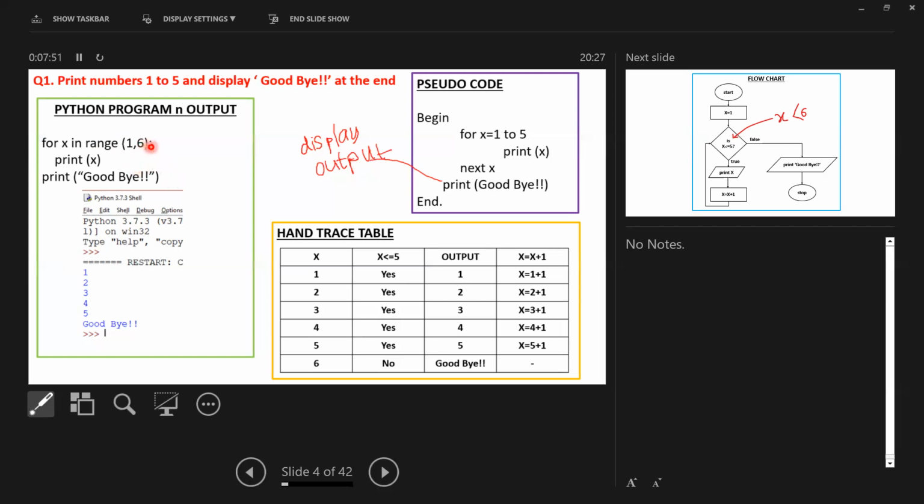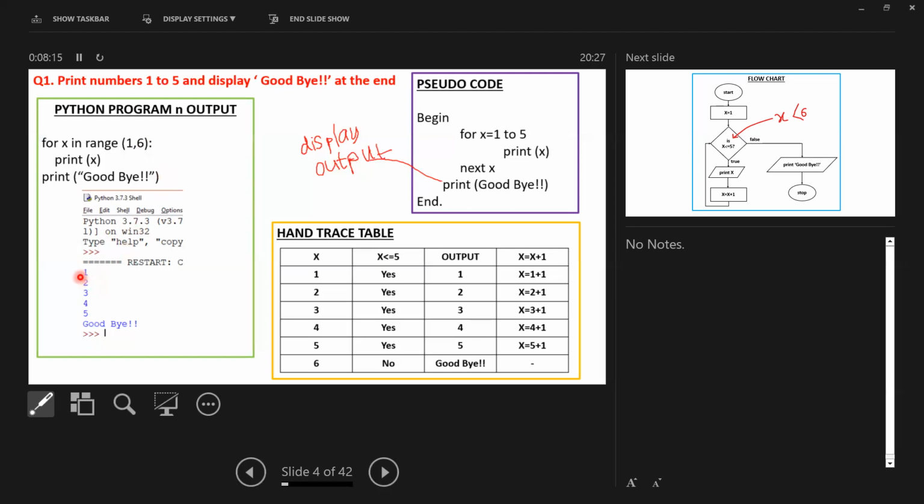Okay, x in range, within brackets 1, comma 6, close the bracket, colon. Since there is a colon, it will give the indentation, a tab space. So for loops, we have the colon there. Then print goodbye, with goodbye within the inverted commas.